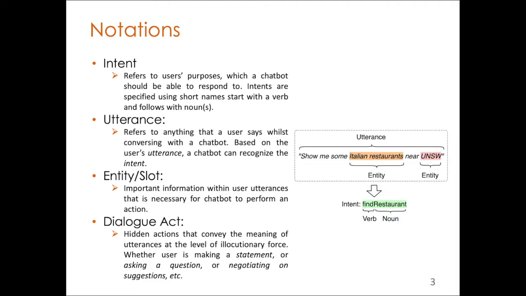Based on the user utterance, a chatbot can recognize what the user intent is. The third terminology is entity or slot. These are the key information within the user utterance. As you see here, Italian restaurant is an important entity for the chatbot. Also UNSW, let's say it's a location or name of the restaurant. These are the important pieces of information for the chatbot in order to perform an action.